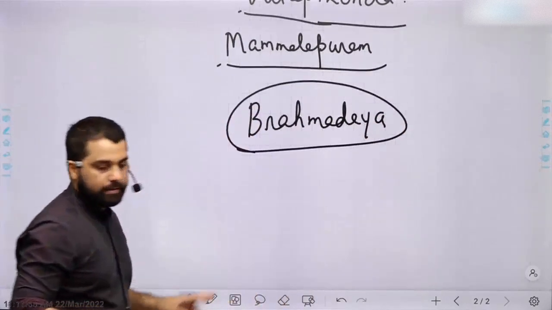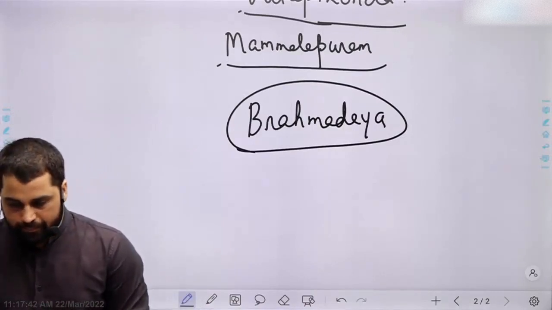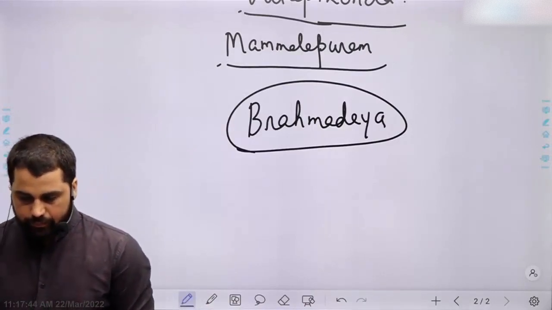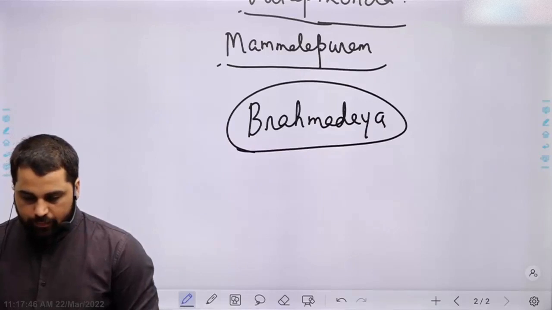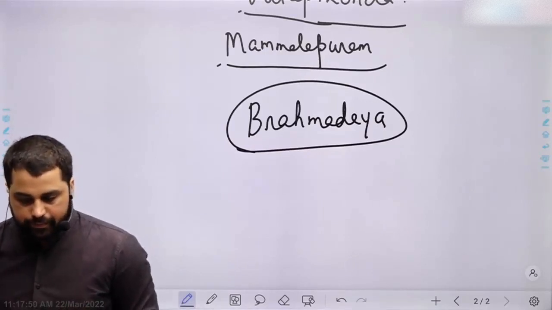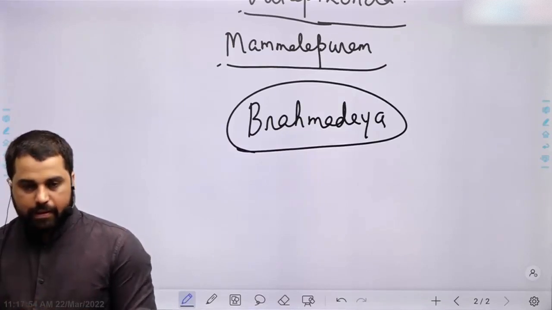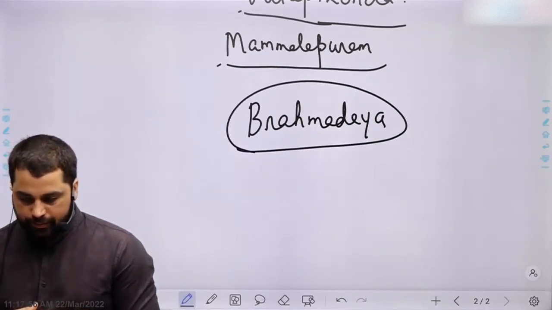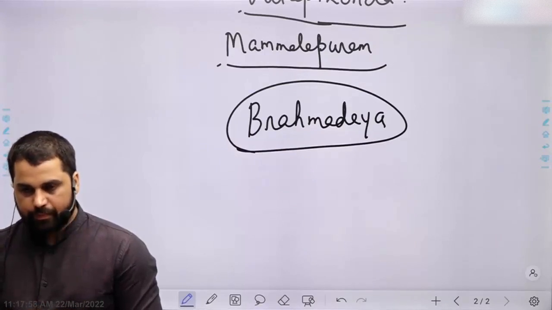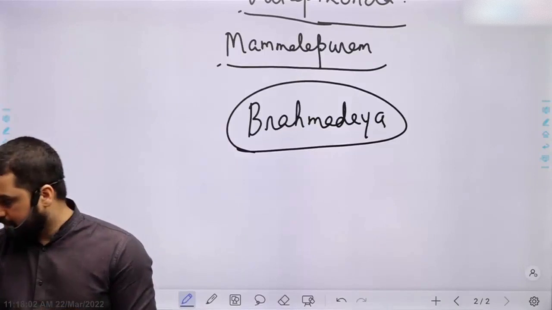They mainly worshipped Shiva and Vishnu, but were also tolerant of Buddhism and Jainism.